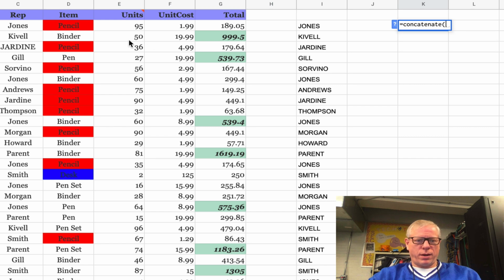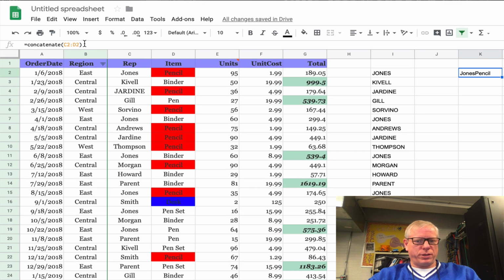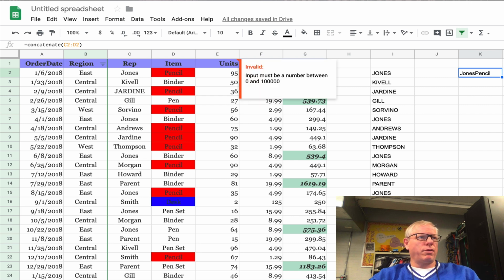Open paren. Pick my first field, C2, colon. My fault, I put a period instead of a colon. So the actual command is concatenate C2 colon D2, and you'll notice it gives me Jones pencil. But what do you notice about it? There are no spaces. That's a problem.